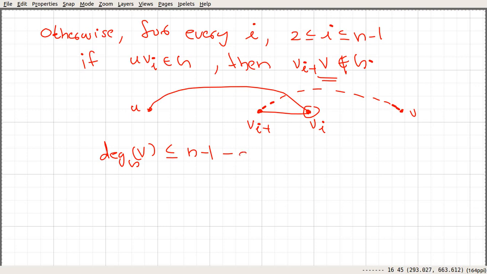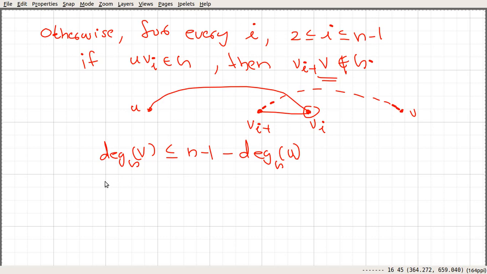We have to subtract from this quantity. So the degree of v will always be less than or equal to n minus 1 minus the degree of u in G. For every adjacent element of u, the neighbor of that adjacent must not be adjacent to this vertex v. So we have to subtract the degree of u from this quantity.